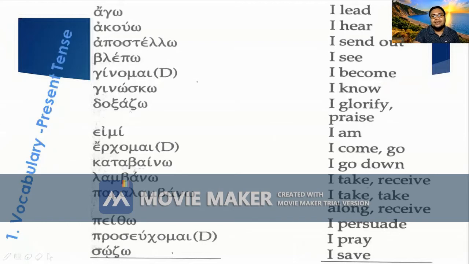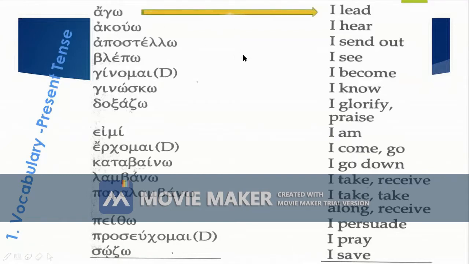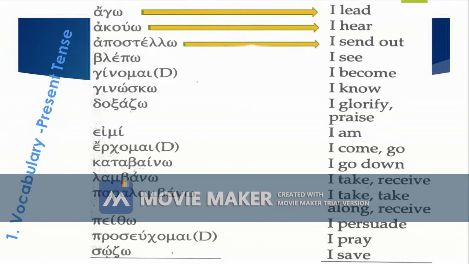So let's proceed to our vocabulary. Let's take a look at the first word. Here is ago. It means I lead. Next word is akouo. Akouo means I hear. Next word is apostello. It means I send out.